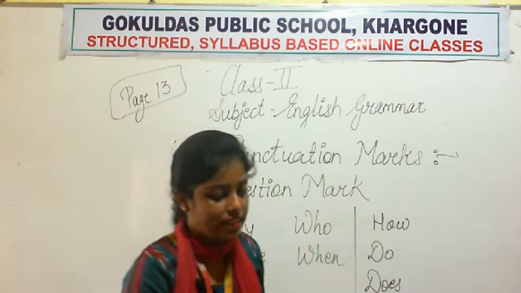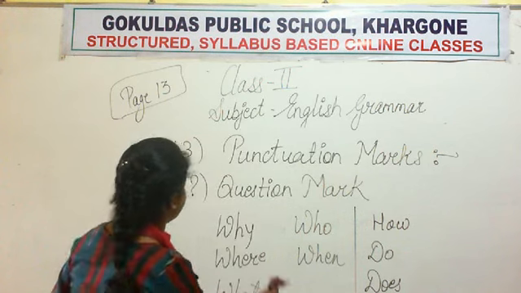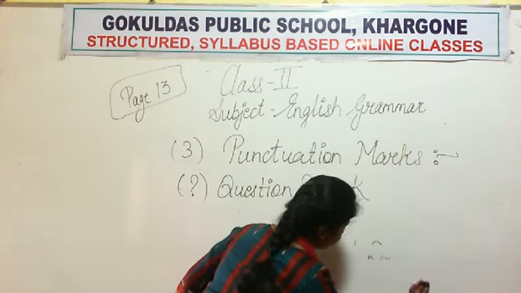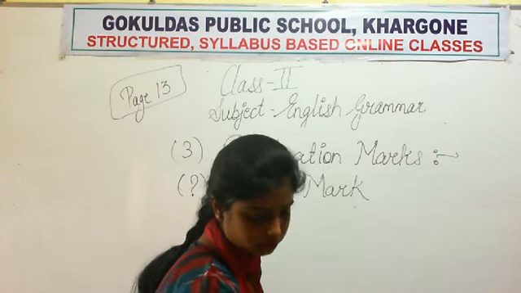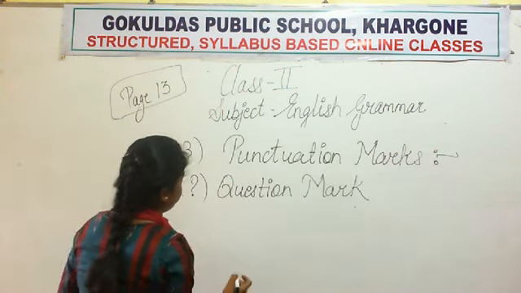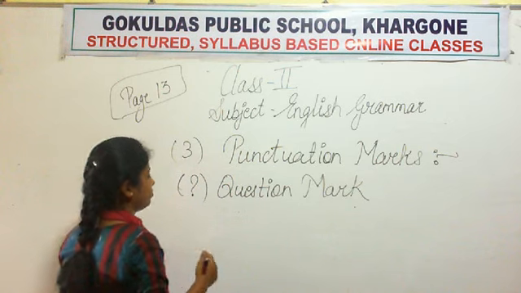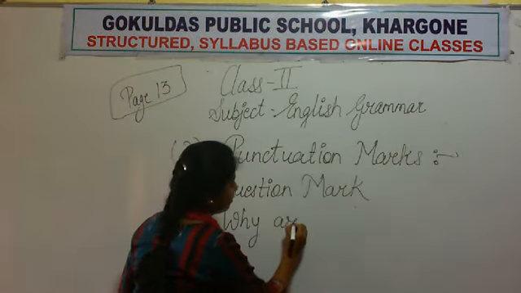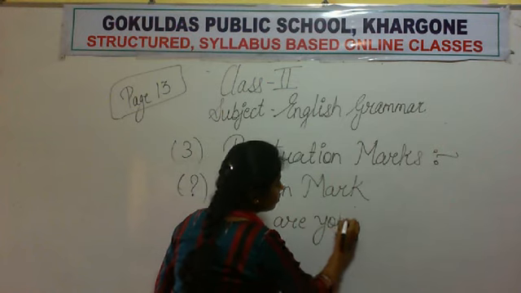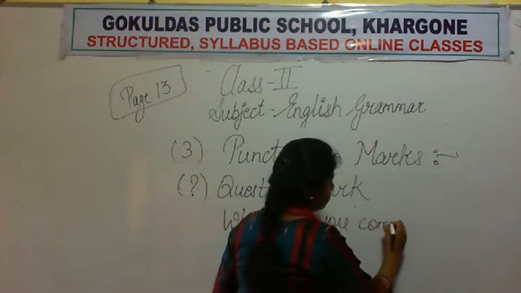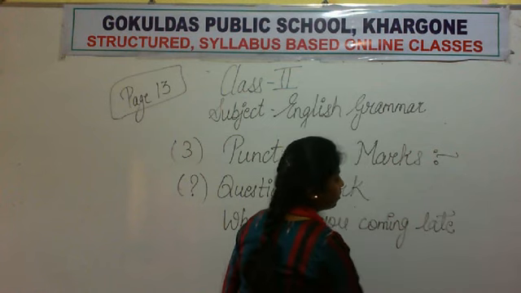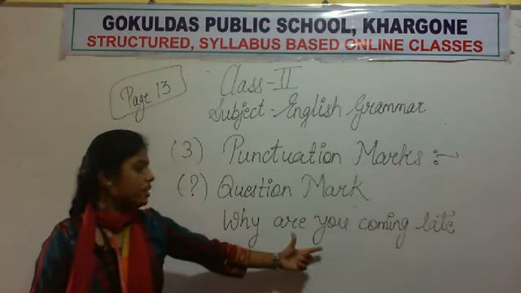Okay, so now let's write some examples. Why are you coming late?